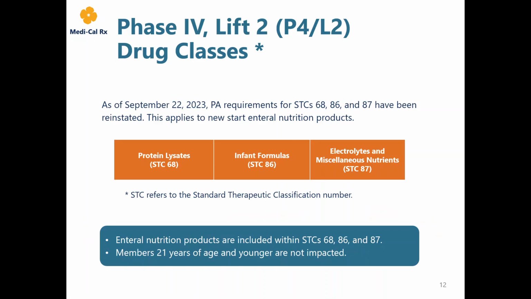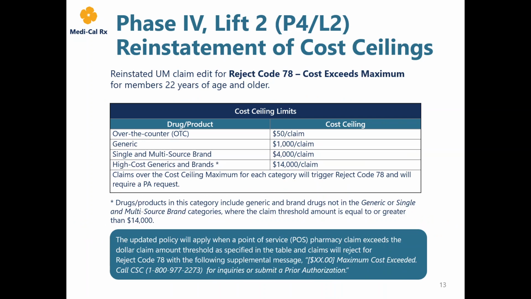This slide lists the 3 STCs, 68, 86, and 87, that were impacted by Phase 4 Lift 2 as of September 22nd. This applied to new start enteral nutrition product claims for members 22 years of age and older. Please note that members 21 years of age and younger will not be impacted.